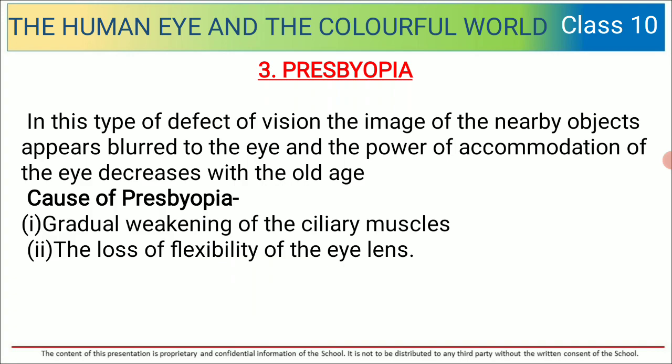Next is presbyopia. In this type of defect of vision, the image of nearby objects appears blurred to the eye, and the power of accommodation of the eye decreases with old age. What are the causes of presbyopia? Gradual weakening of the ciliary muscles, and the loss of flexibility of the eye lens.